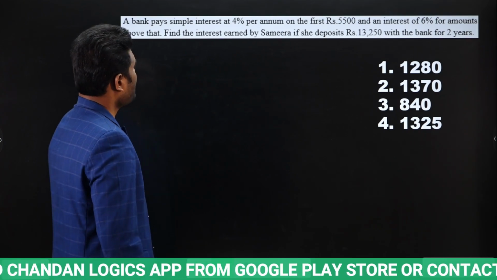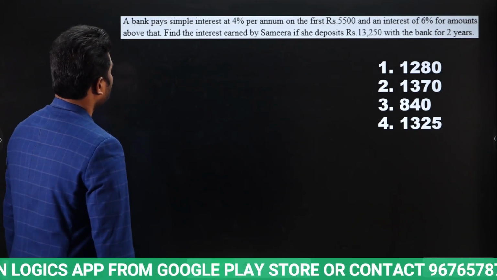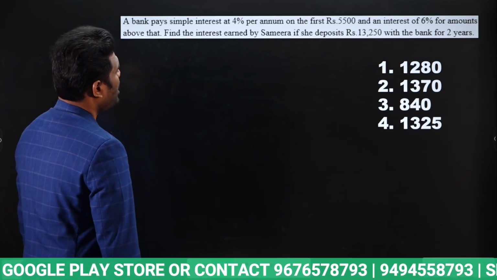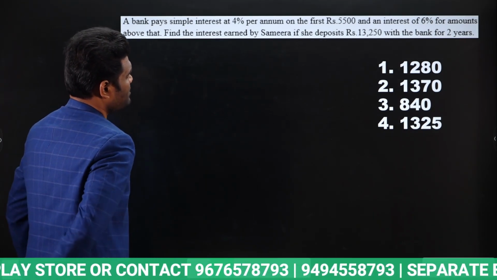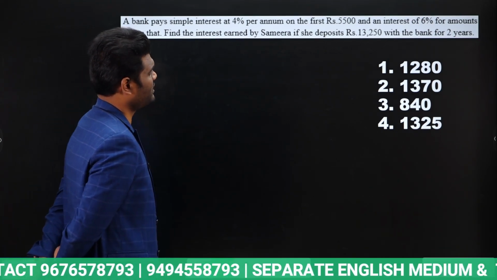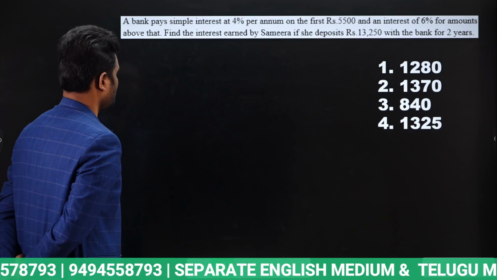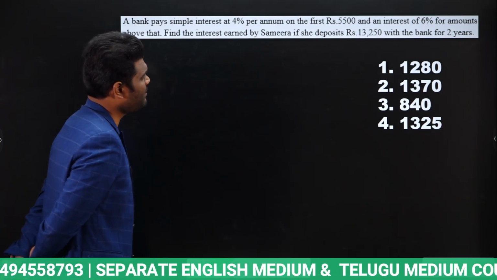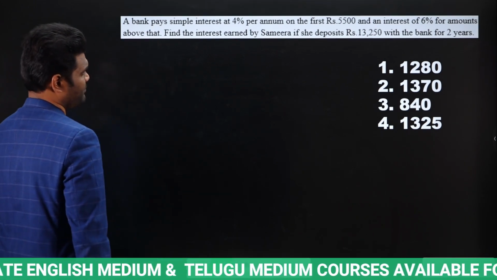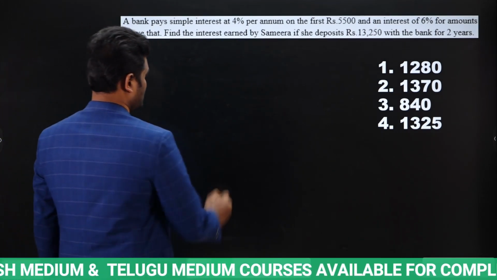Next, a bank pays simple interest at 4% per annum on the first rupees 5,500 and an interest of 6% for an amount above that. Find the interest earned by Samira if she invested 13,250 with the bank for 2 years.